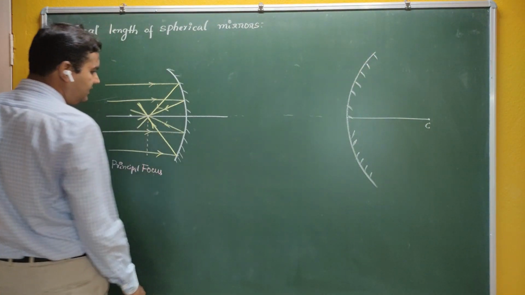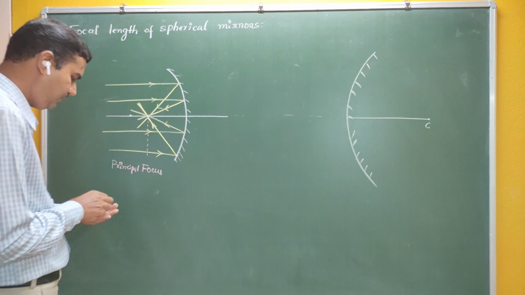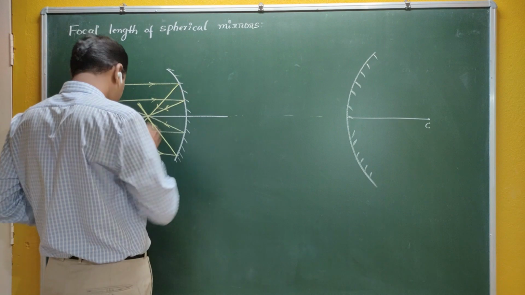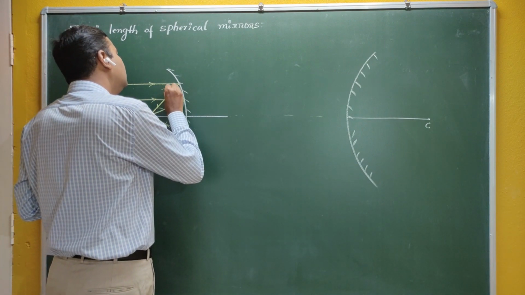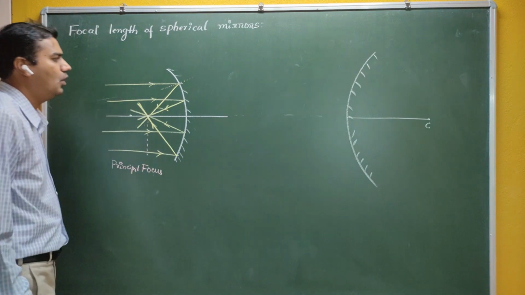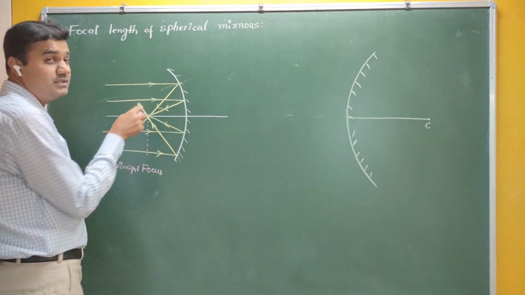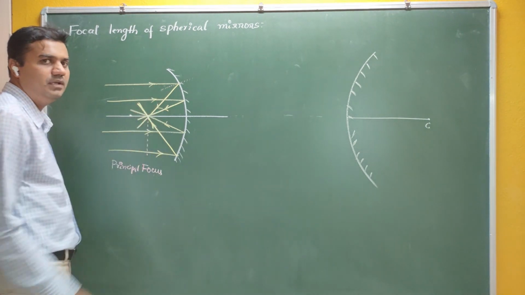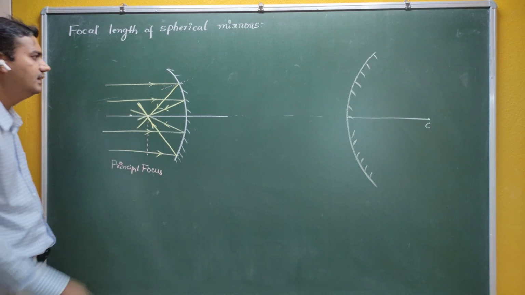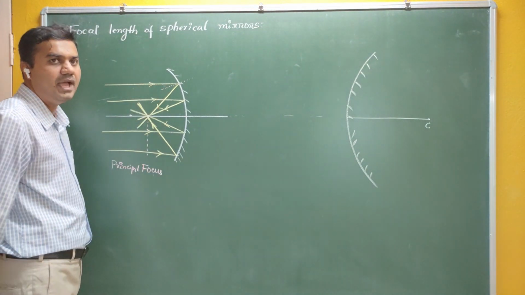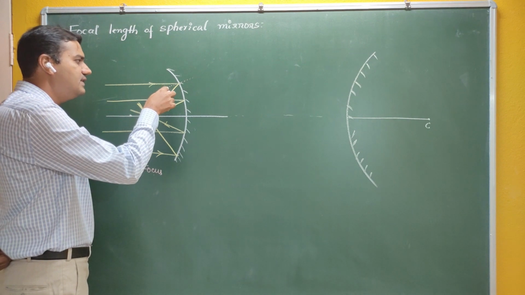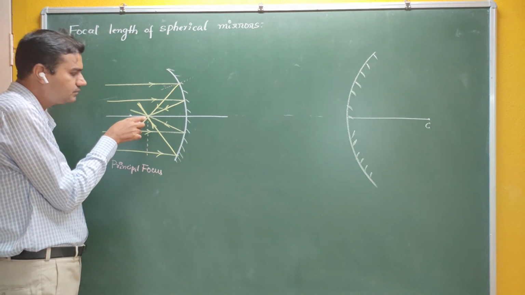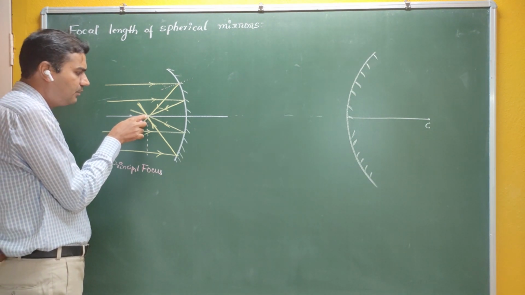Now see why each parallel ray converges at a point. It can be explained using the laws of reflection. If I take the normal here, what is the normal? The normal is the line perpendicular to the surface. What are the laws of reflection? The first law says that the incident ray, reflected ray and the normal must lie in the same plane, and the second law says that the angle of incidence should be equal to the angle of reflection. If I make the angle of incidence equal to the angle of reflection, you can see that this particular ray of light is going to fall on this point on the principal axis.